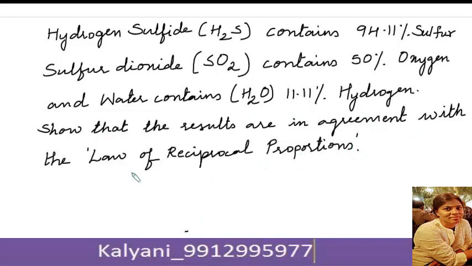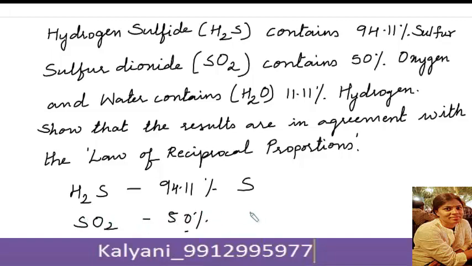So here you have hydrogen sulfide, which contains 94.11% of sulfur, sulfur dioxide that contains 50% of oxygen, and water, which contains 11.11% hydrogen.